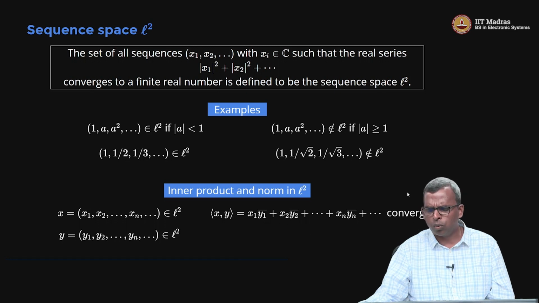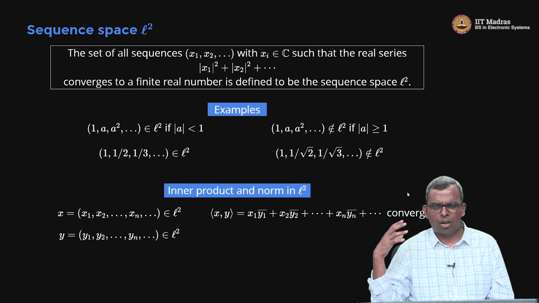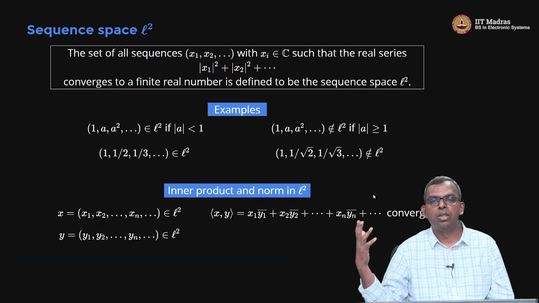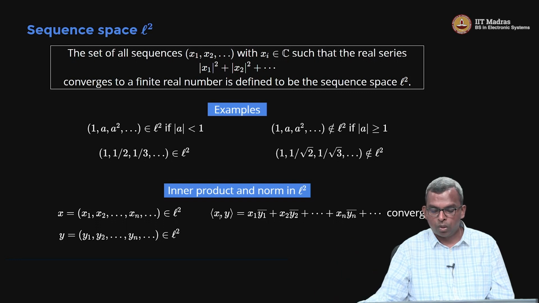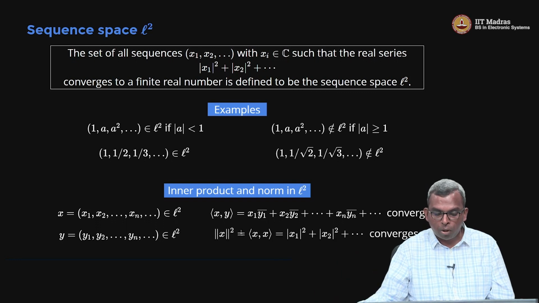Okay, so we will not prove this result here. It involves a lot of technical details, and it's not interesting to us. But what's interesting is if you restrict the sequences based on some convergence, there's no problem with the inner product. It just goes through as before. So the inner product you can extend like this. Norm also you can extend like this.